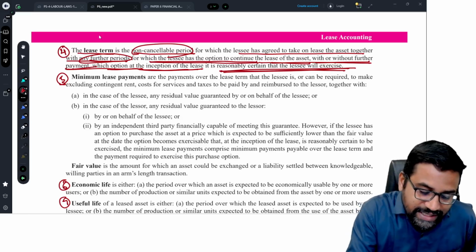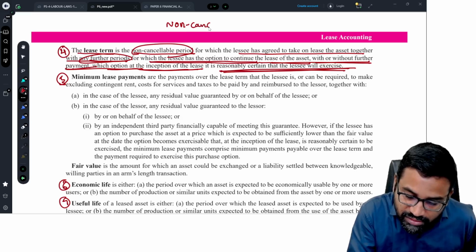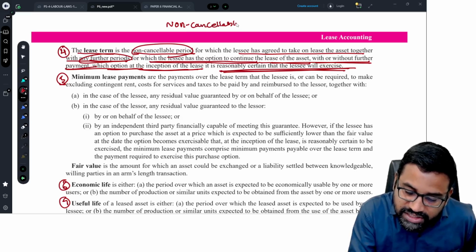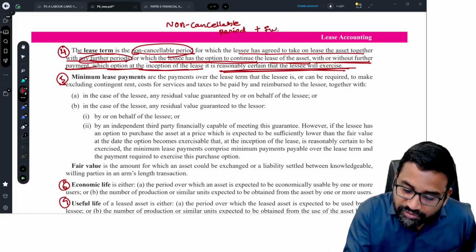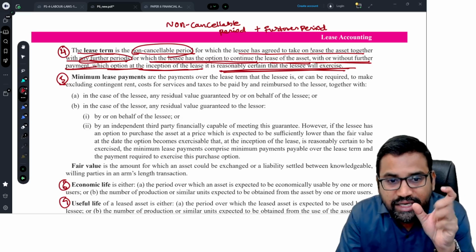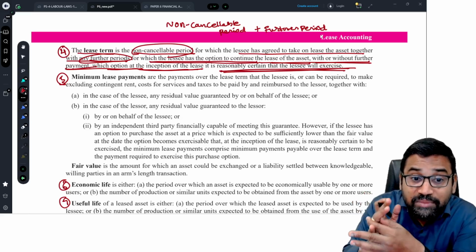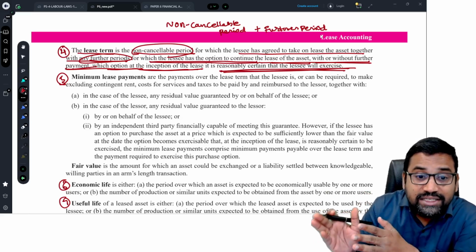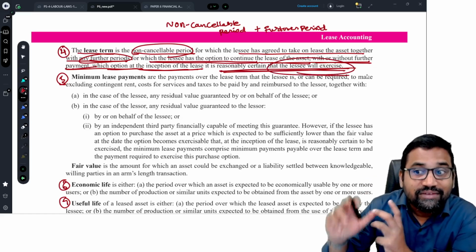So lease term is a combination of two things: the non-cancelable period plus any further period for which the lessor has given the lessee an option to continue the lease. But remember, it is reasonably certain at the inception, at the beginning itself, that the lessee will continue the lease. We have reasonable certainty that he will continue.